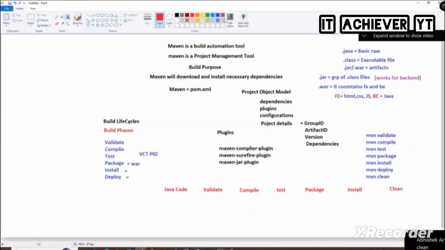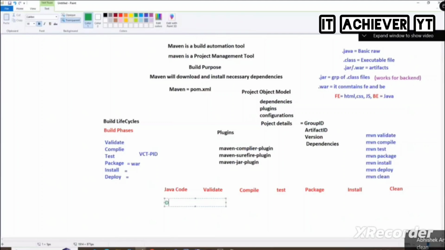So what will each step do? The Java code is written by the developer. And validate means we check whether the project is correct or not.